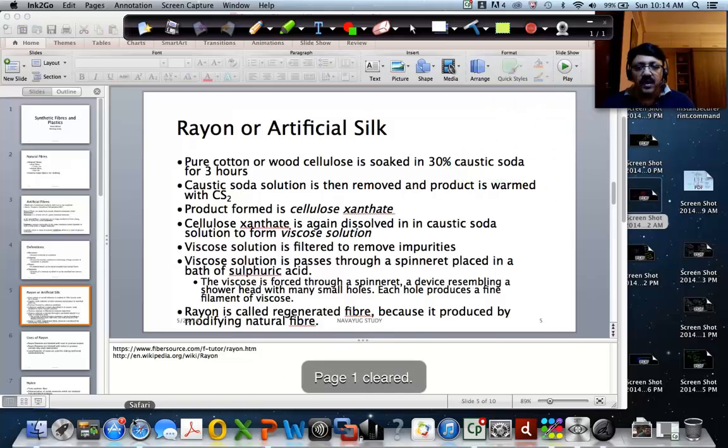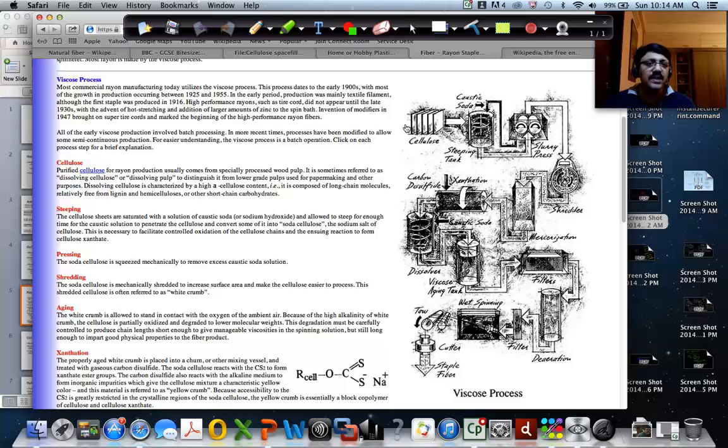That's the first step. So let us go back and see this. You can see cellulose, and there is what you call a steeping tank in which there is caustic soda, and they put the cellulose inside this, and it is soaked and kept for 3 hours, right? Then after that, it passes through this squeezing. It is passed between these two rolls, which squeeze out all the caustic soda, right?